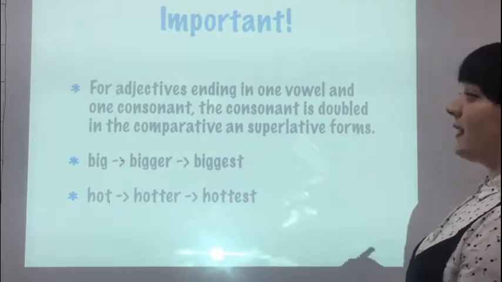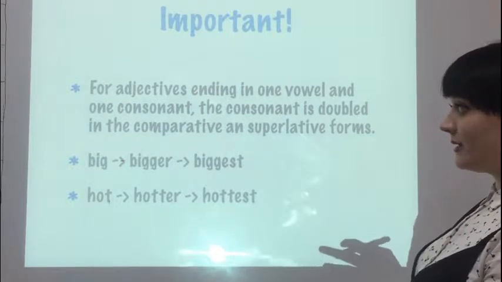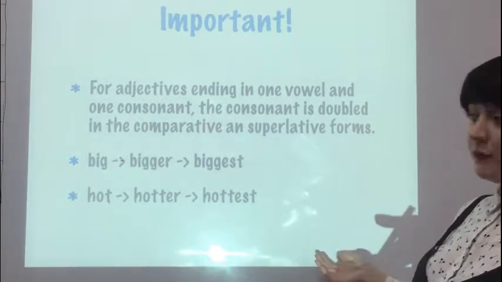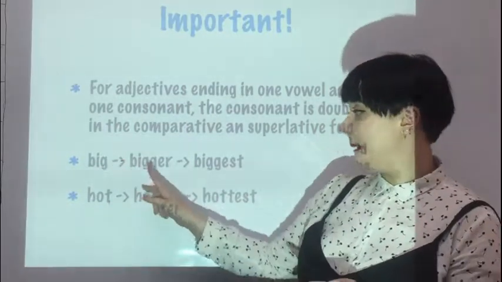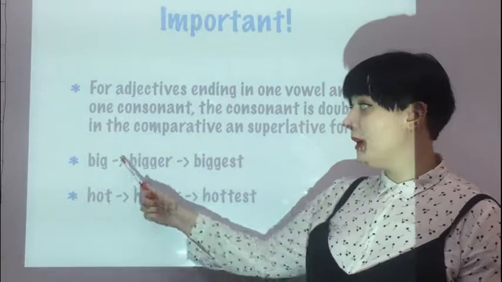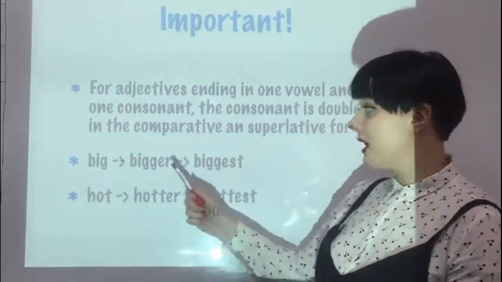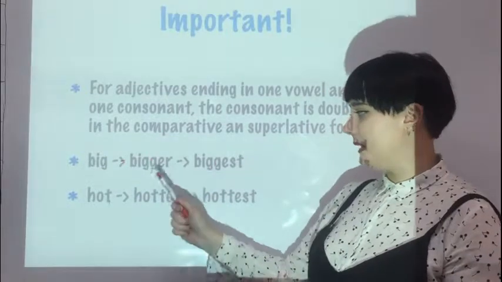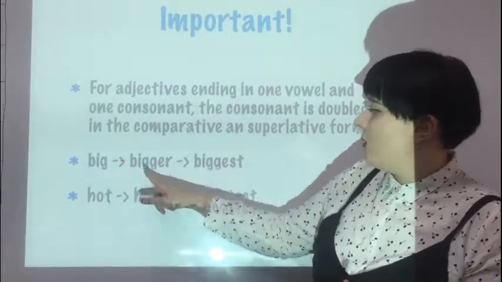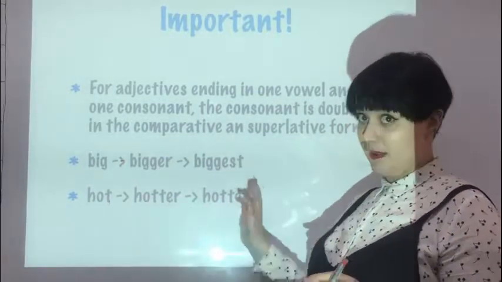Important though is that for adjectives ending in one vowel and one consonant, the consonant is doubled in the comparative and superlative forms. So it's big, bigger, biggest, hot, hotter, hottest. So when your adjective ends in only one vowel and one consonant, you have to double the last one. But I think it's super easy. So it's one, one double.